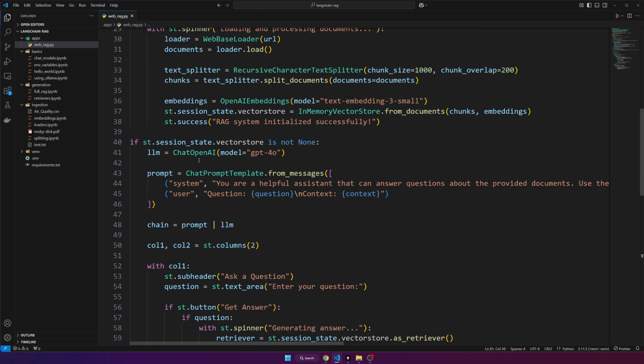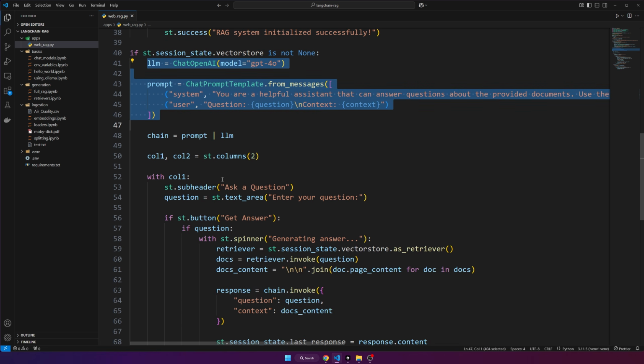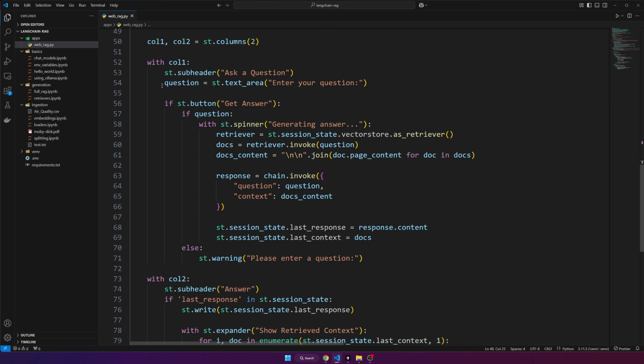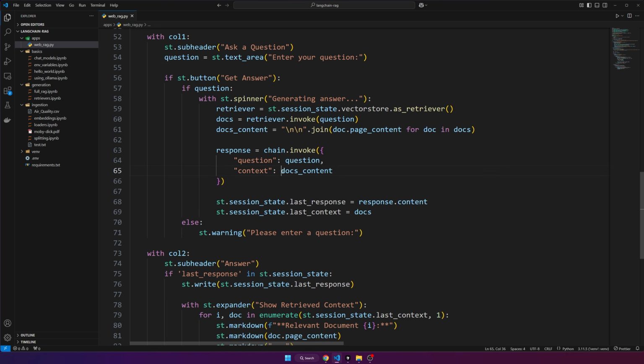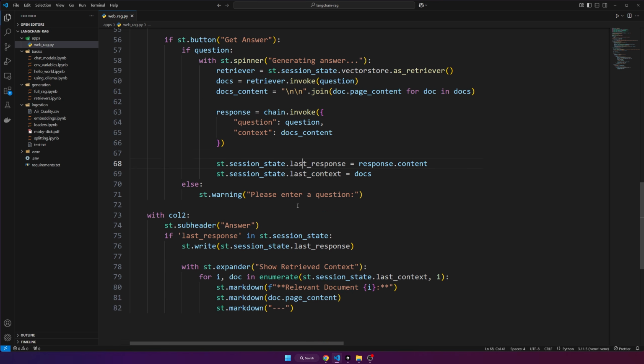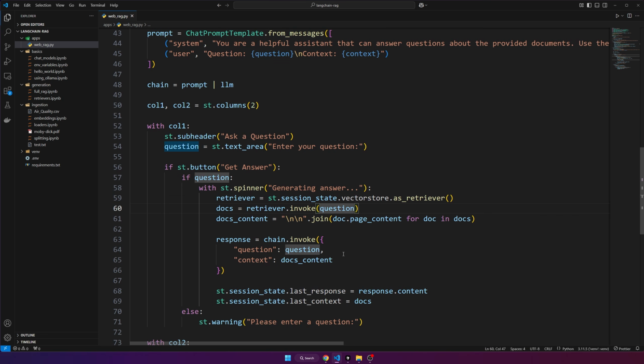And then we added onto that so that if the vector store is actually initialized to something, we're going to set up our large language model in the prompt. We're going to set up our columns. And then when they click the get answer button, it's going to generate an answer, store it into our session state along with the context used to get the answer, and then display it. So there's only one thing left to do, which is test it out.